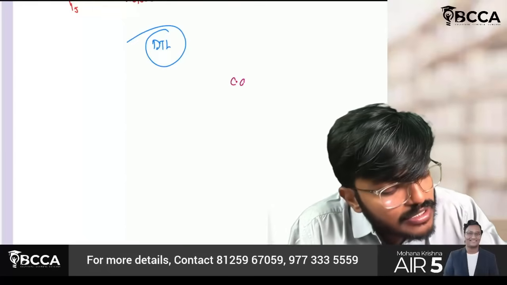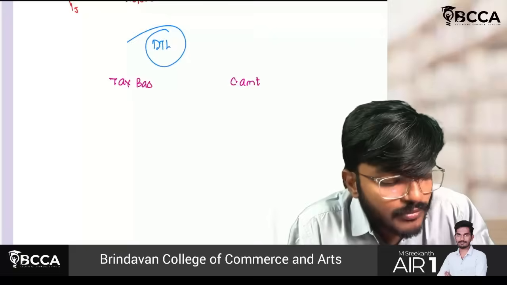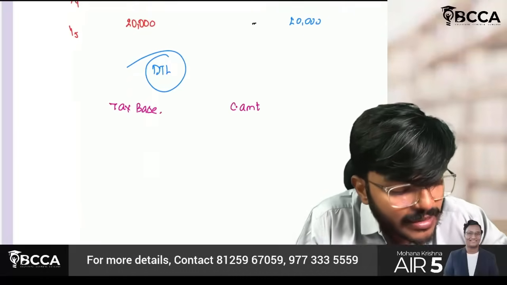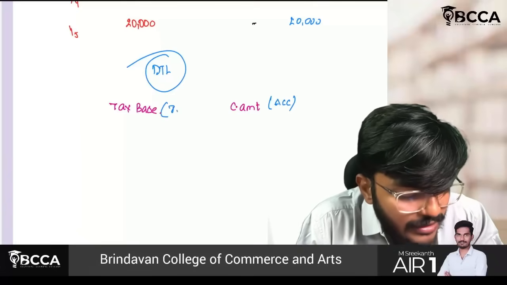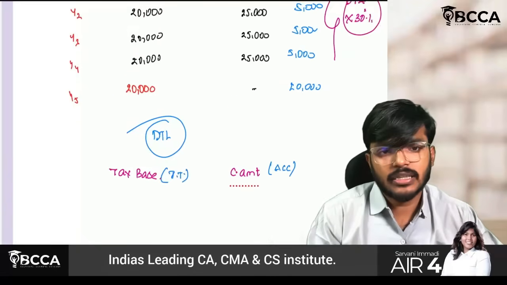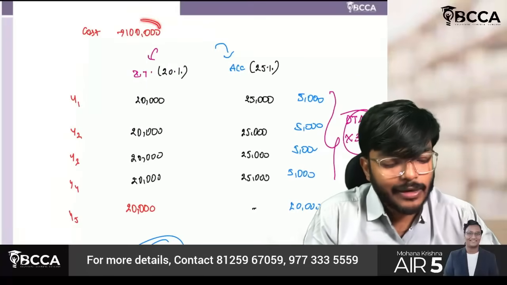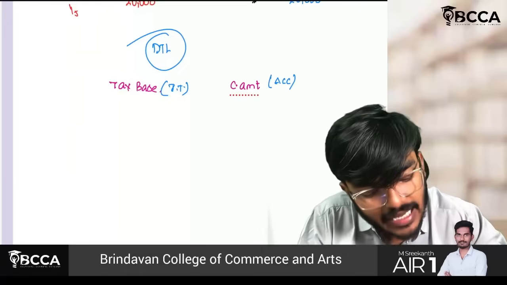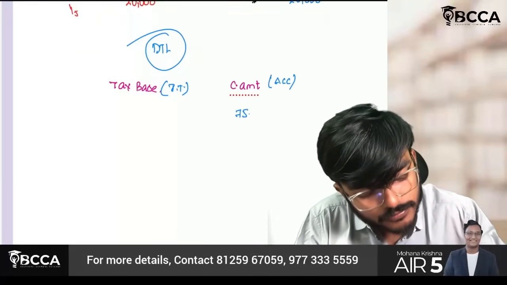Sir, you just have to understand two things: first thing, carrying amount, and second thing, tax base. Carrying amount is nothing but as per accounts. Tax base is nothing but as per income tax. Try to understand. As per accounts, the cost of the asset is 1 lakh rupees and in the first year I have claimed 25,000 depreciation, which means the carrying amount balance is how much, sir? 75,000 as per accounts.